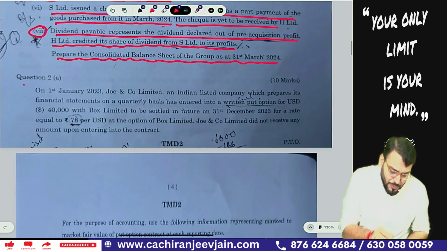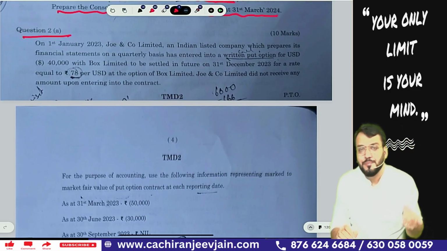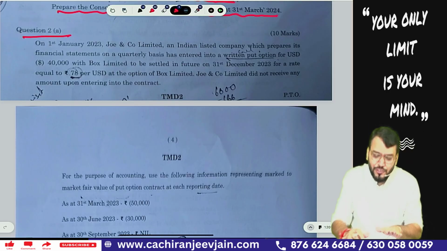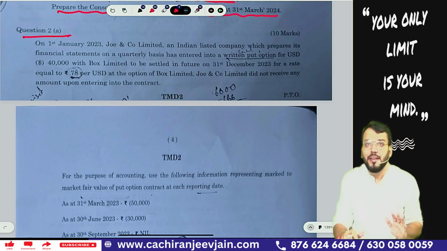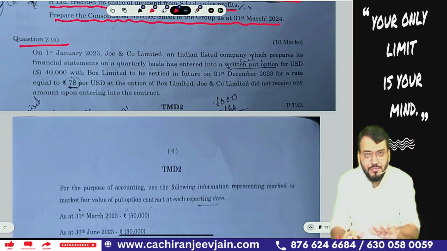The next question, number 2A, is from the financial instrument chapter, derivative. It is a question on derivative instruments. Once again, the same question is given in the ICAI study material. The same question we have done in the class. So I think there is no doubt about this.